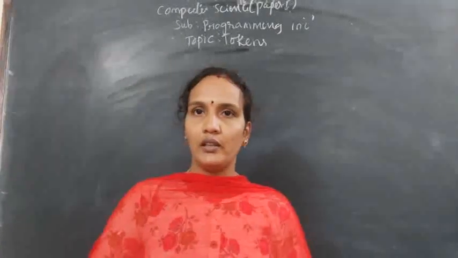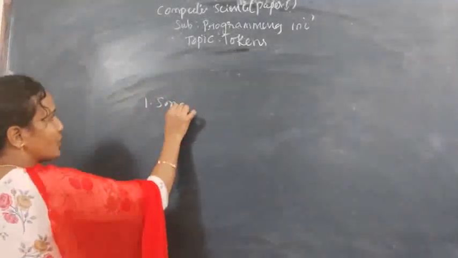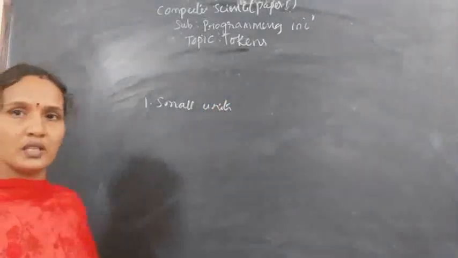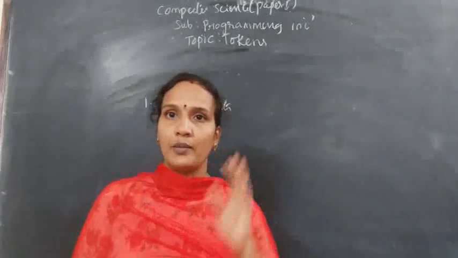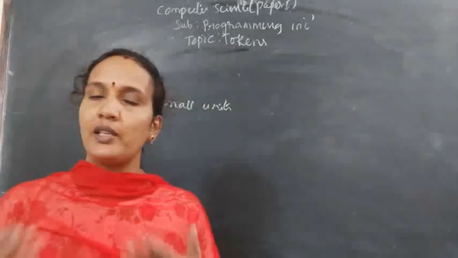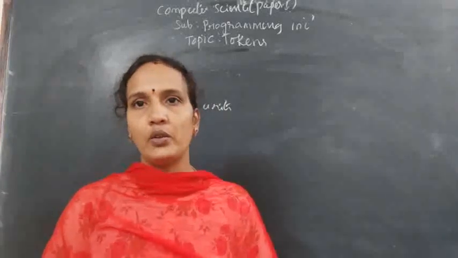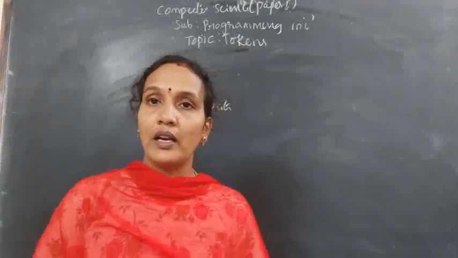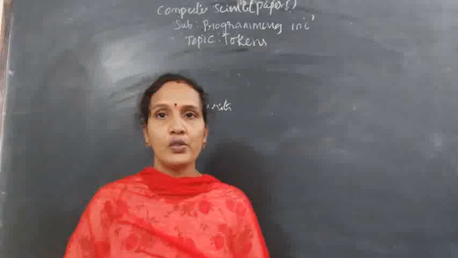Tokens are actually small building blocks, small units which are used in programming. Okay, for every programming language you will get some tokens. Every programming language, C++, Java, whatever it may be, you will get tokens. Your tokens are nothing but symbols, symbols which are understood by the compiler,